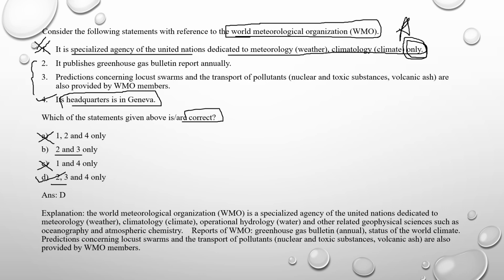So this is a way how you save your time in most of the competitive exams. So it publishes a greenhouse gas bulletin report annually and it is correct. For giving more information about the World Meteorological Organization, I have given this question. And predictions concerning locust swarms, this was also in news. Yes, transport of pollutants, yes, are provided by the World Meteorological Organization. So in this video I did not discuss anything about these two things.